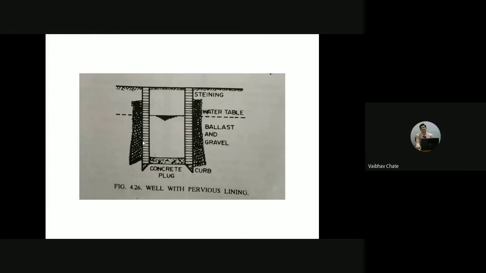So what are the things that we have discussed in the past 15 minutes or so? Open wells can be classified into two groups, that is the shallow well and the deep well. Shallow well will not have any supporting system as such, as provided in the case of deep well, like mortar layer or clay barrier or clay supporting system.